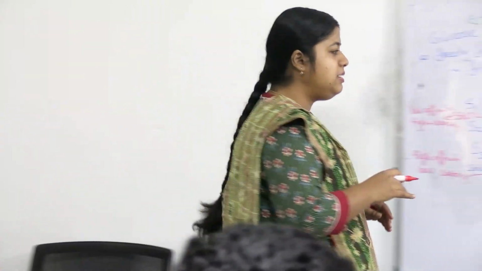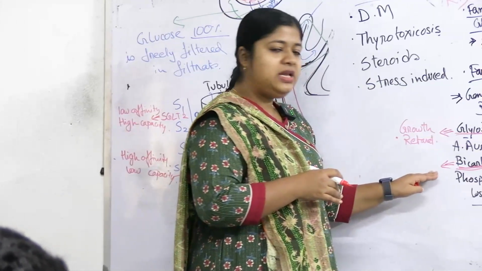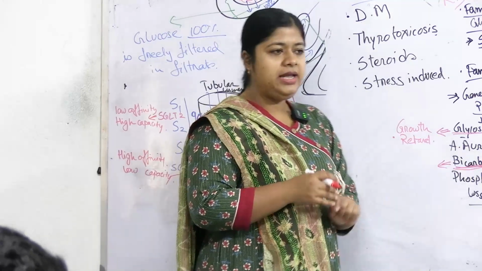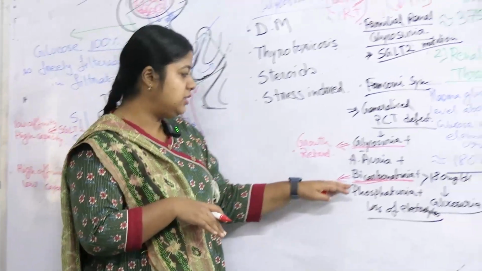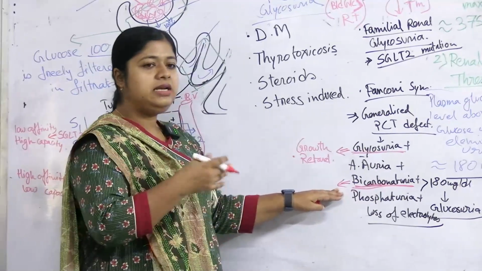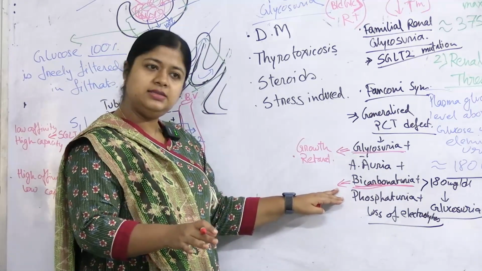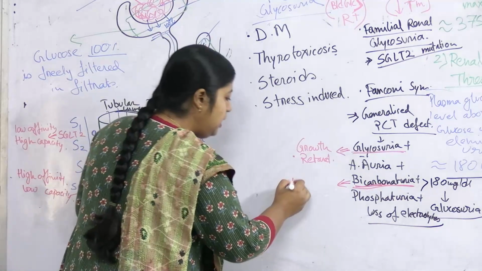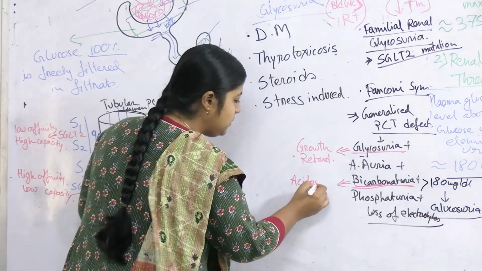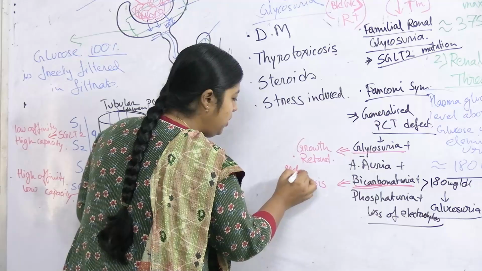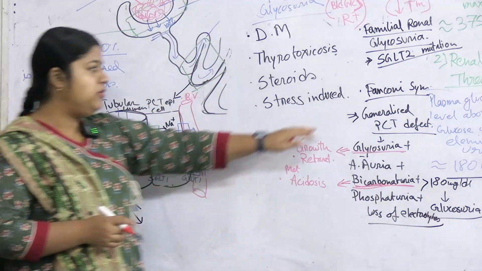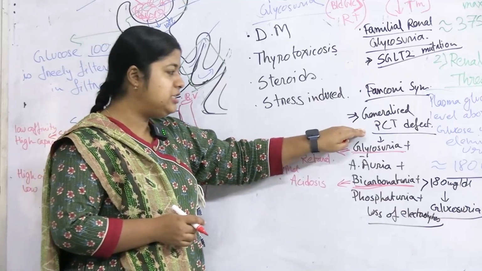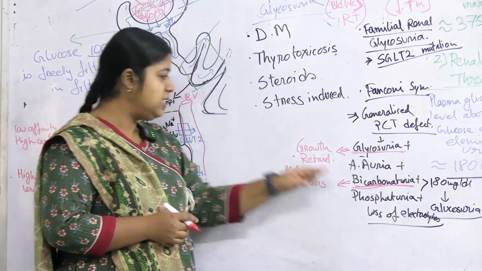Body always maintains a balance. So, body maintains a balance by H plus concentration, acid concentration and bicarbonate concentration. Acid and base, they balance each other. So, if bicarbonate is getting eliminated, so basic part is getting eliminated. So, that will lead to acidosis in body. Acidosis, and that will be metabolic acidosis.